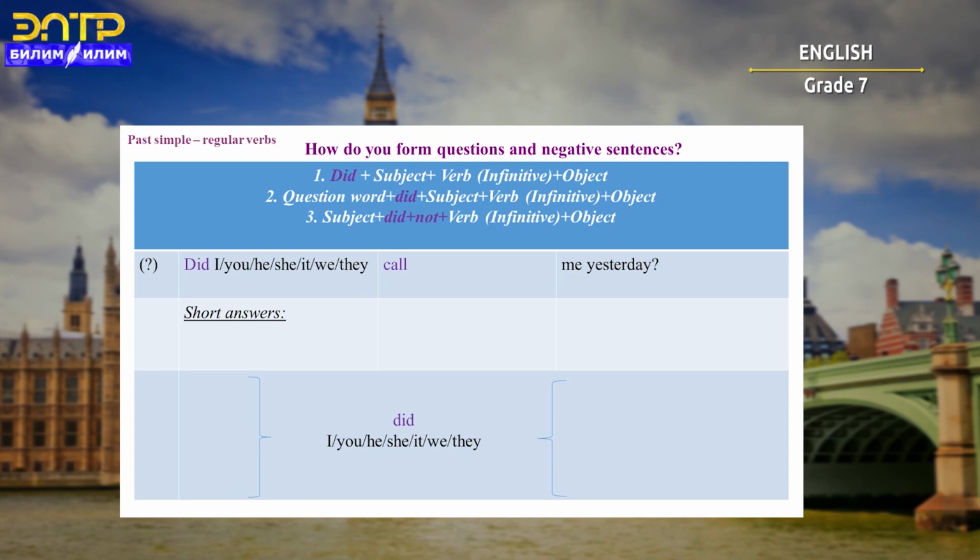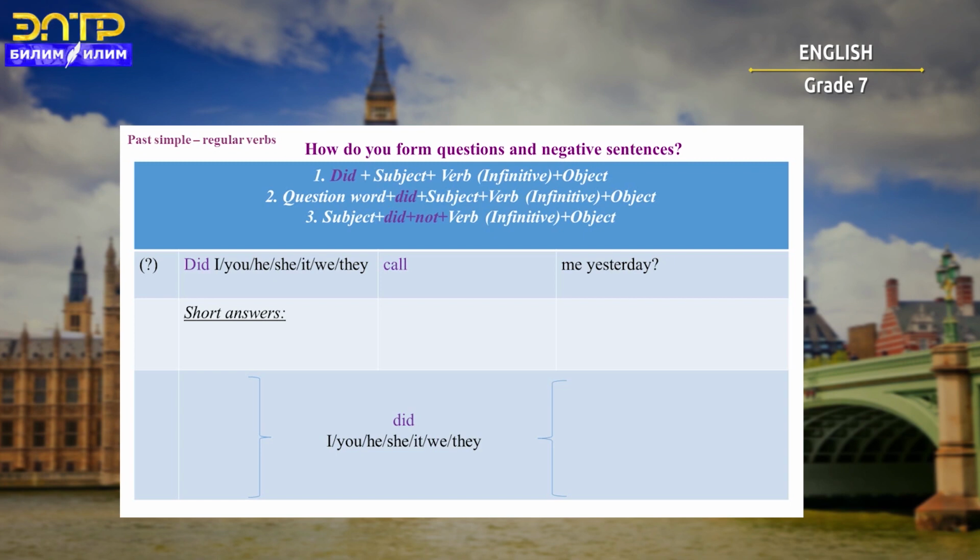How to form questions and negative sentences. Structure number 1 says, in order to make up a yes-no question, we need to put did in the first position, and then subject, and then verb in infinitive form and object. If we want to ask a question with a question word, we put the question word and then the auxiliary verb do in past simple. It will be did plus subject plus verb in infinitive and object.